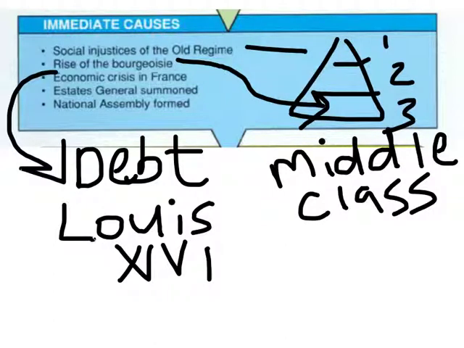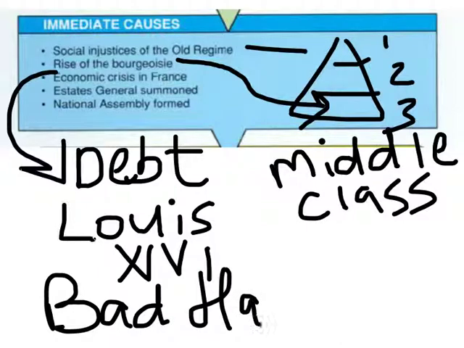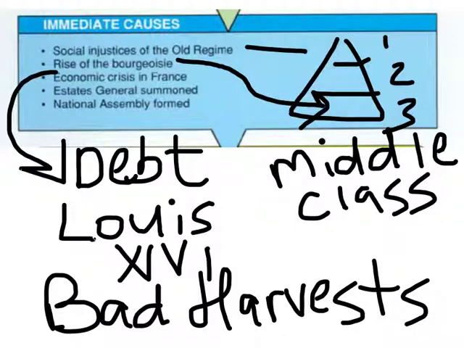And there's also the issue of bad harvests, where there are crop failures, and the price of food, in particular bread, which was the staple of the poor man's diet in France, sees an incredible amount of inflation, so the people are hungry. They're at some point in some places starving, and that's always a bad sign when there's a depression or severe economic crisis. The people are going to turn to the government, and if they feel like the government is not working effectively, they're going to want change.